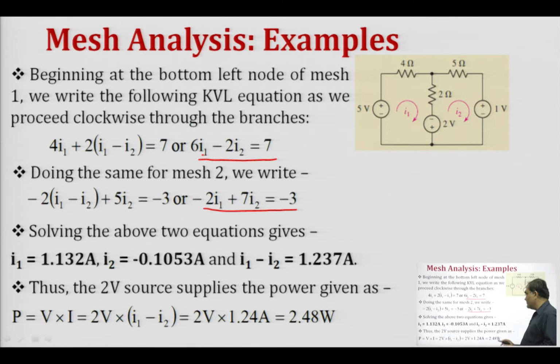Similarly, from the mesh 2 we get this equation, and finally, solving these two equations we get this value. So, the net current which is flowing from top to bottom in this is I 1 minus I 2, and hence the power delivered by this will be 2.48 watt.